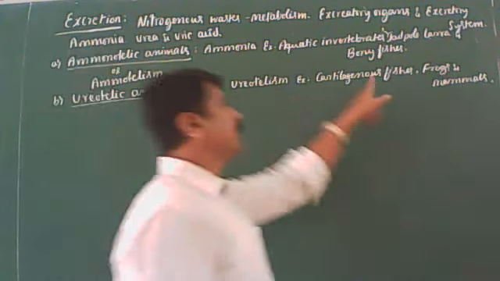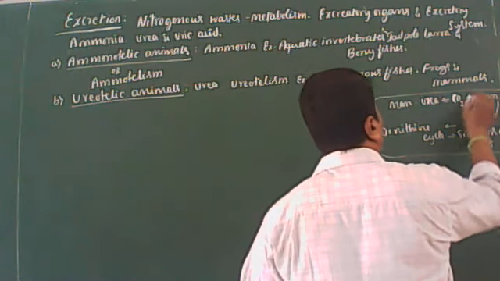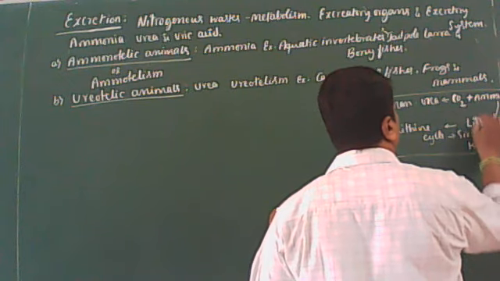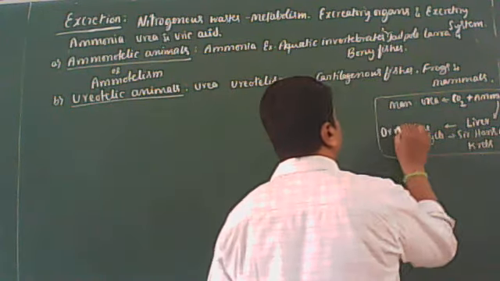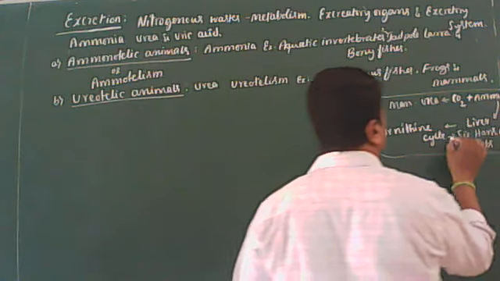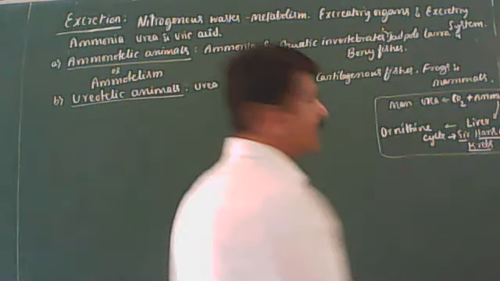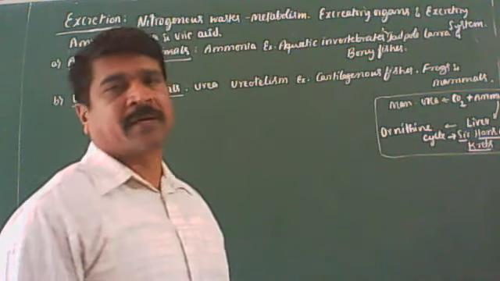So in our body also, the nitrogenous waste material is urea only. Urea is formed from carbon dioxide and ammonia in the liver during the ornithine cycle. This cycle takes place in the liver only, and it was discovered by Sir Hans A. Krebs. Keep that in mind. You have to concentrate for the competitive exam.